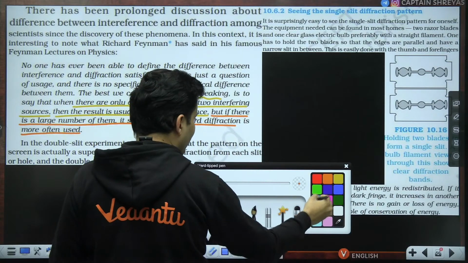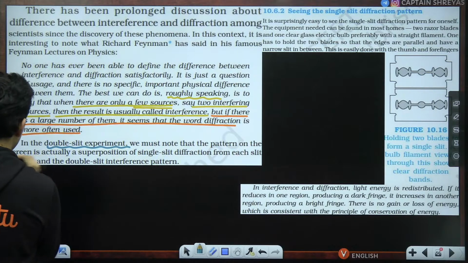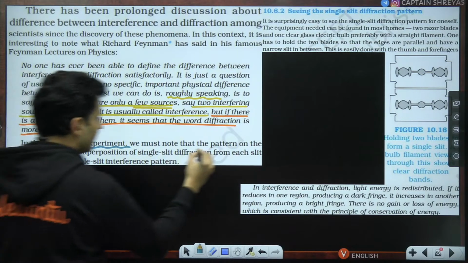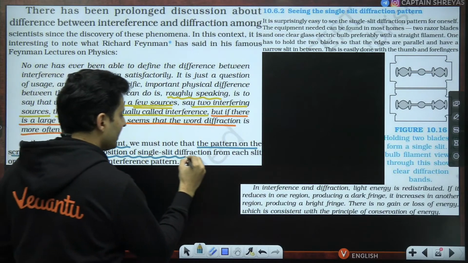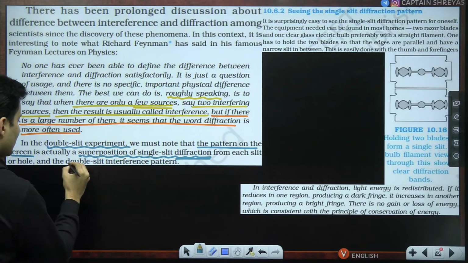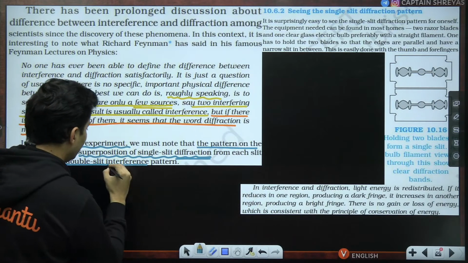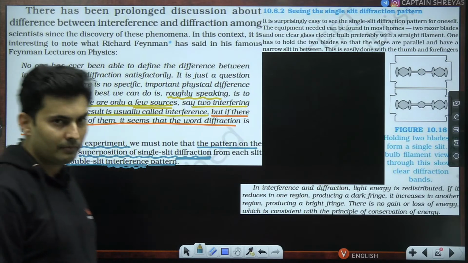So very important line over here. In the double slit experiment, we must note that the pattern on the screen is a superposition of the single slit diffraction from the slits or the holes and also the double slit interference pattern. It's a combination of both of them.